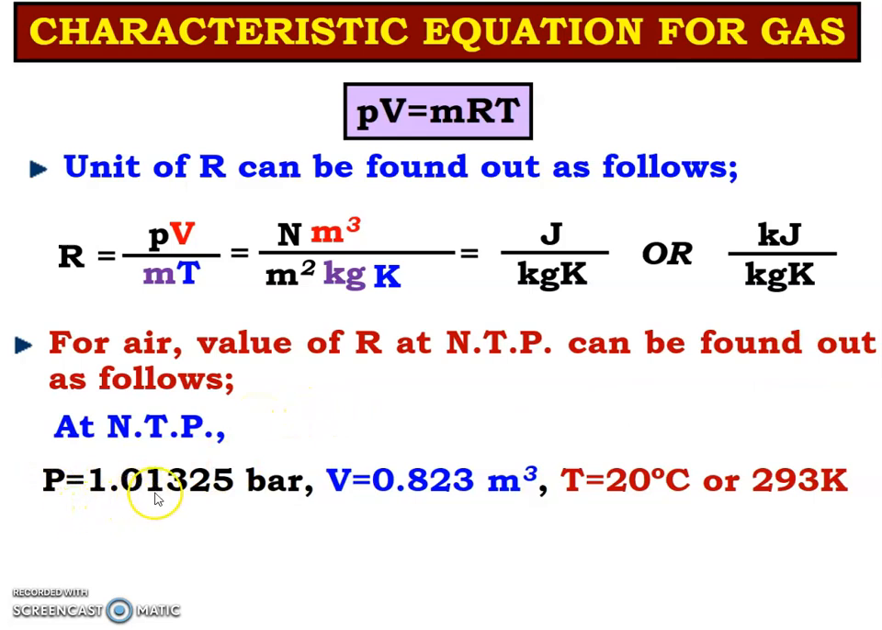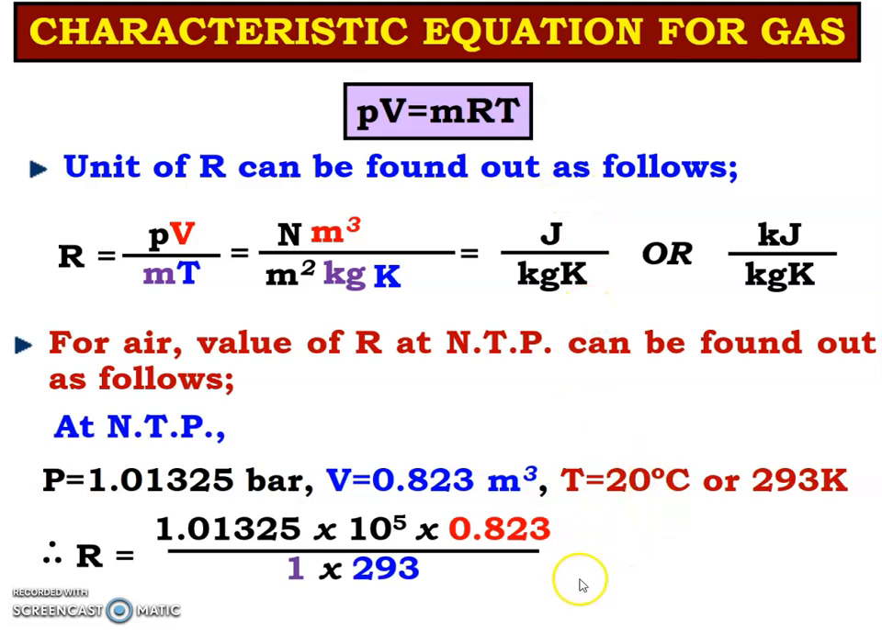At pressure 1.01325 bar, volume 0.823 meter cube, and temperature 20 degrees Celsius, that is 293 Kelvin. So putting these parameters in the above equation, we can say R is equal to 287 joule per kg Kelvin. So that is nothing but the value of R for air at NTP. In this equation, if the pressure is in kilonewton per meter square, then the R value will be in kilojoule per kg Kelvin.